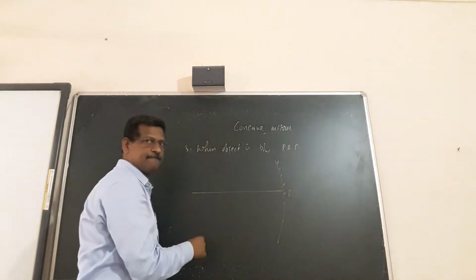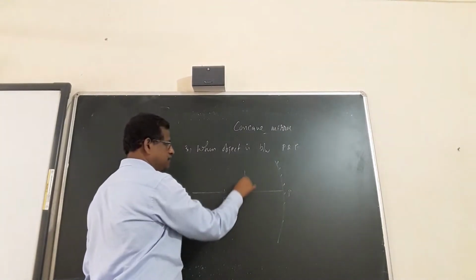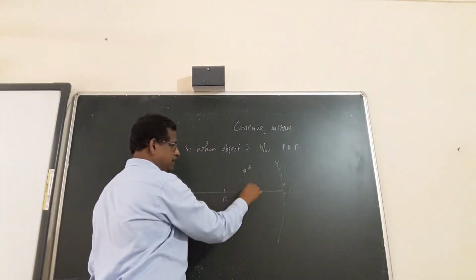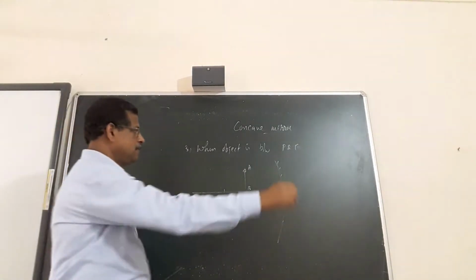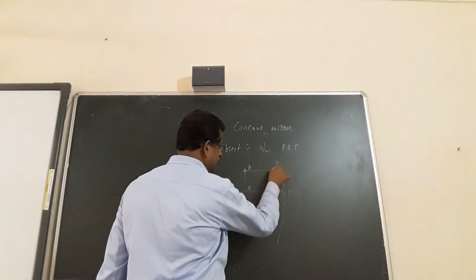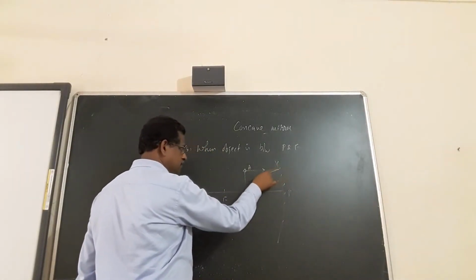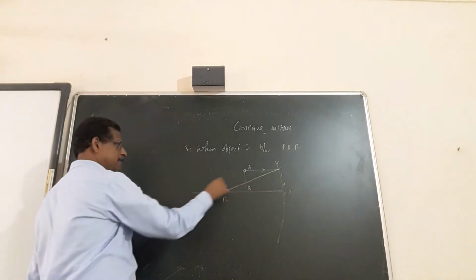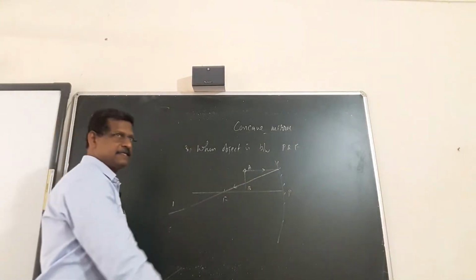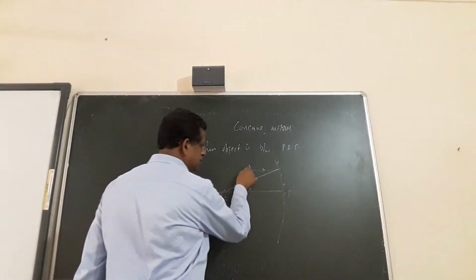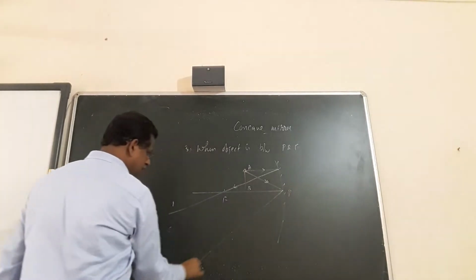P is here, F is here, object is AB, lying between pole and focus. Ray parallel to principal axis, after reflection, passes through the focus. Say focus is here, mark. This is ray number 1 after reflection. Second ray of light, reaching the pole, obeying the laws of reflection, reflects like this.